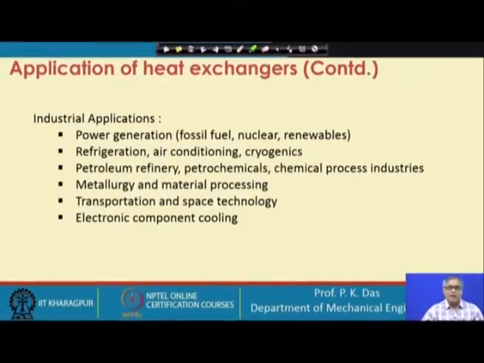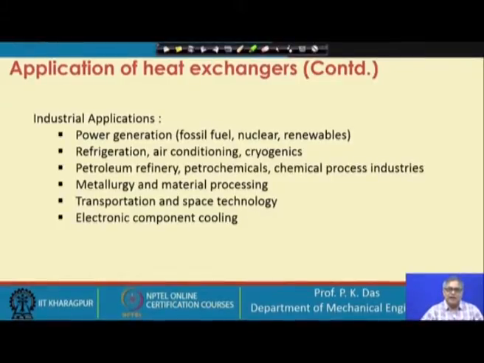Industrial application, already I have mentioned power generation. This could be fossil fuel power like your coal or oil, or it could be nuclear, it could be renewable, whatever it may be, there will be a large number of very unique heat exchangers. Refrigeration, air conditioning and cryogenics, notionally they indicate generation of low temperature. So, in all these cases we need to have heat exchangers of various designs.